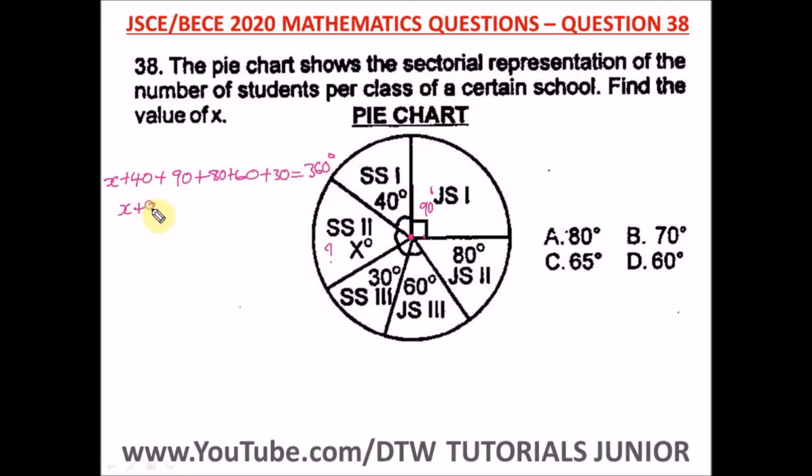So we have x plus 300 is equal to 360 degrees. Let's take 300 to this side, so x is equal to 360 minus 300. And 360 minus 300 will give us 60 degrees. So x is equal to 60 degrees. And our right option here is option D.